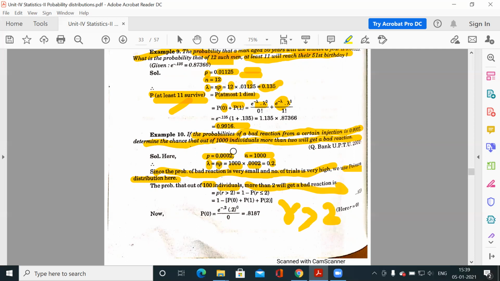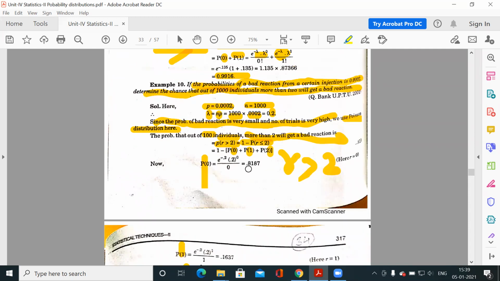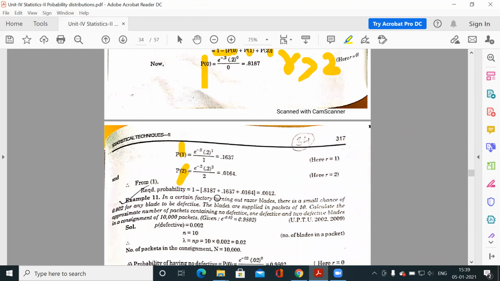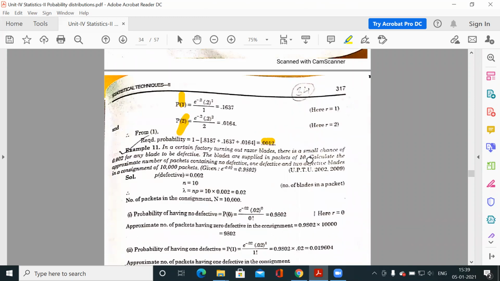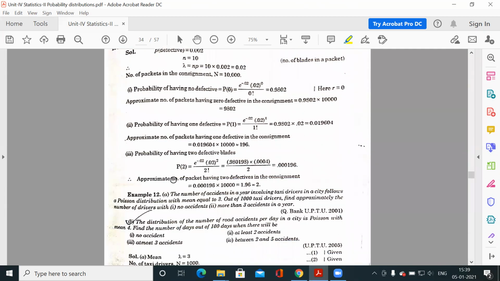Because we have 1000 cases, we can calculate directly, but it will take a lot of time. r greater than 2 means r equal to 3, 4, 5 up to 1000. So we will convert this into 1 minus the probability of r less than or equal to 2. So r less than or equal to 2 means p0, p1 and p2. You have to calculate these three probabilities, add them, and subtract from 1. You will get your required probability, which is 0.0012.